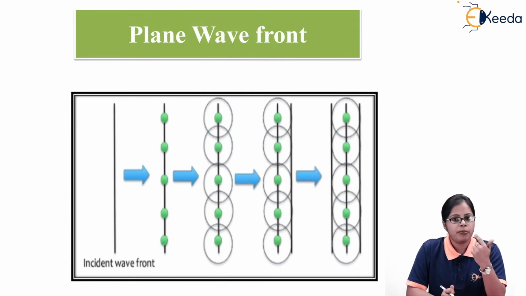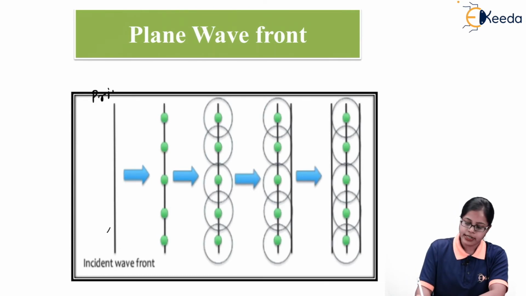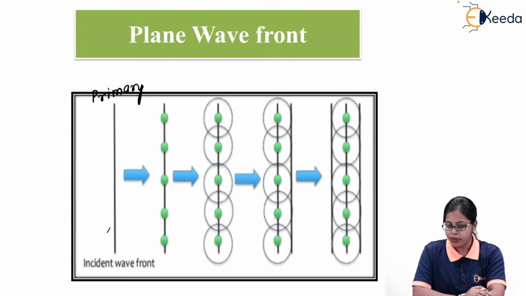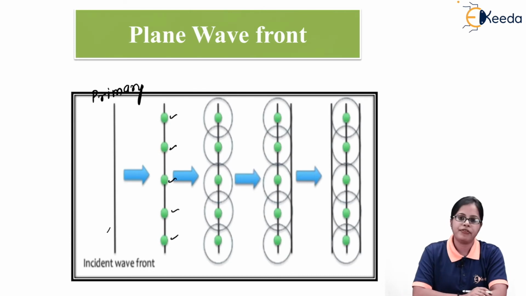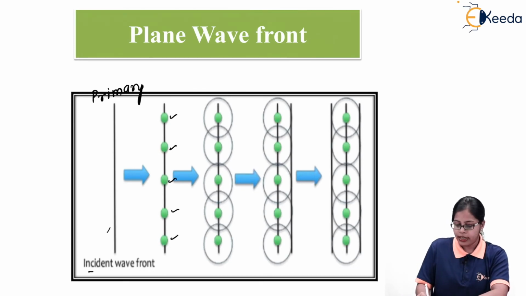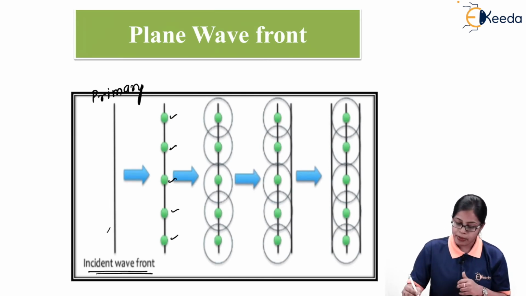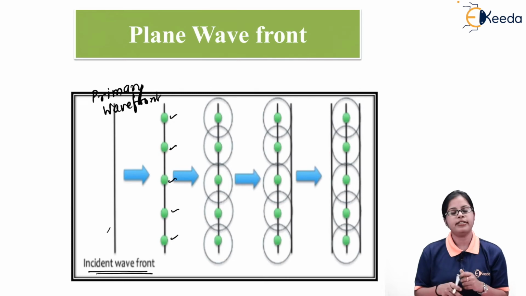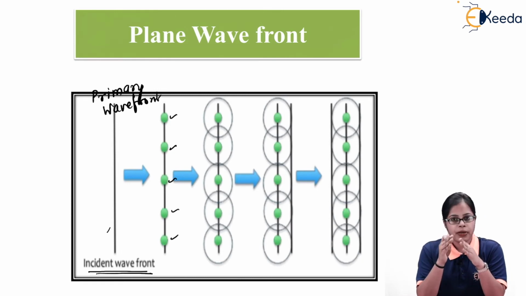Now when we talk about the plane wavefront, this is the incident wavefront, your incident plane wavefront. This line can behave as a primary wavefront. Then we have considered 5 more points on this primary wavefront, as we are aware that this incident wavefront is coming from the primary source. That is why it is called the primary wavefront. The points obtained on the primary wavefront are 1, 2, 3, 4, that is 5 points.